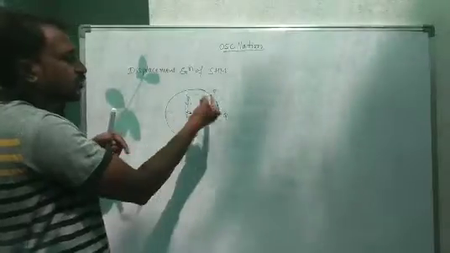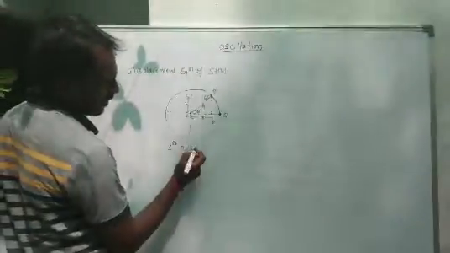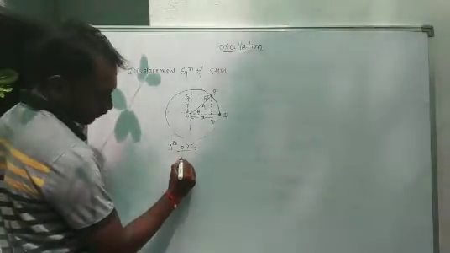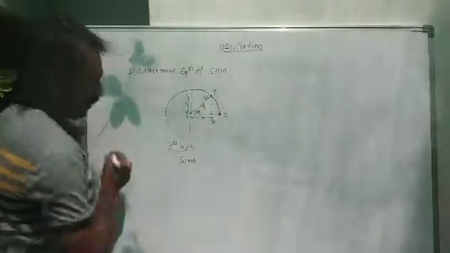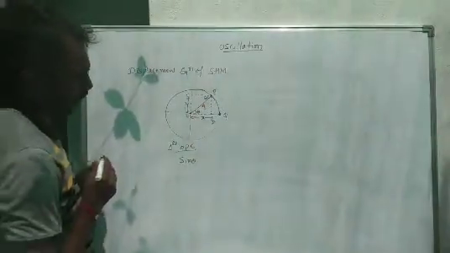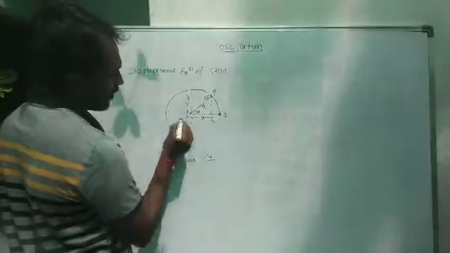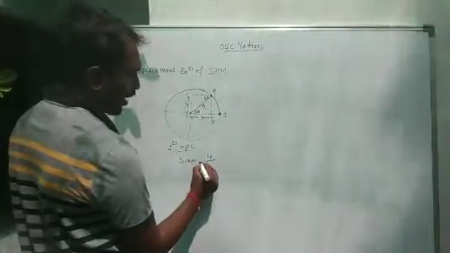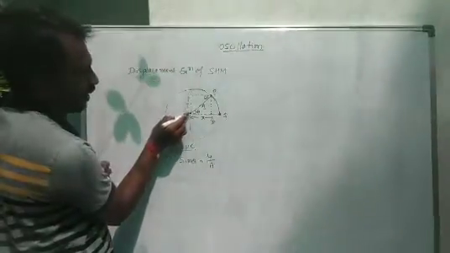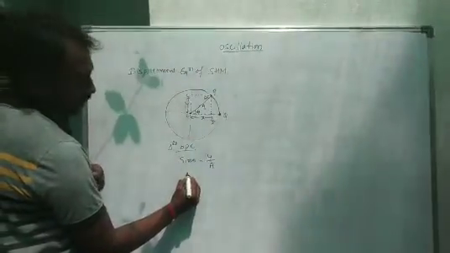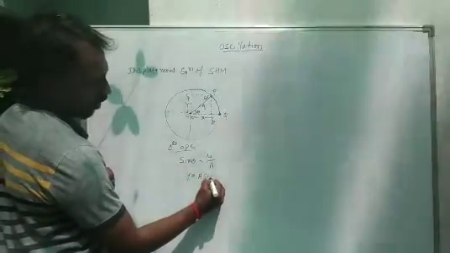When the particle comes to the mean position, its value becomes 0. In this triangle we consider the sine function. Sine theta, where theta is this angle, is equal to opposite over hypotenuse, which is y divided by a. Here y is the displacement of the particle along the y-axis. So y is equal to a sine theta.